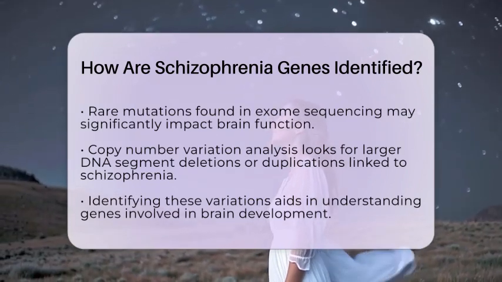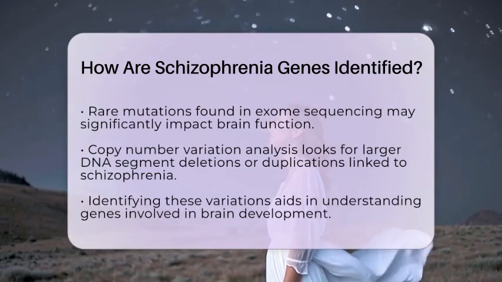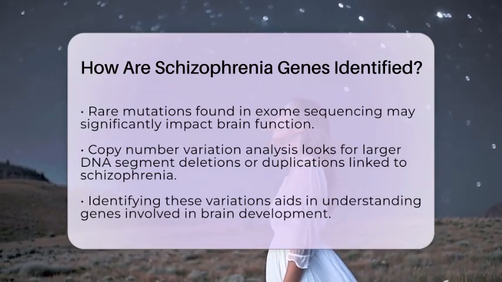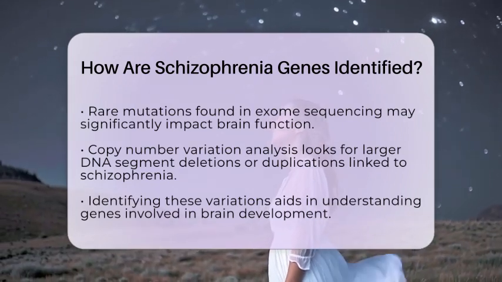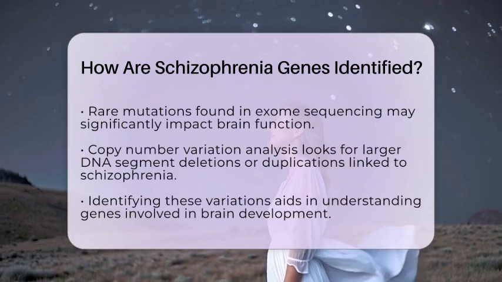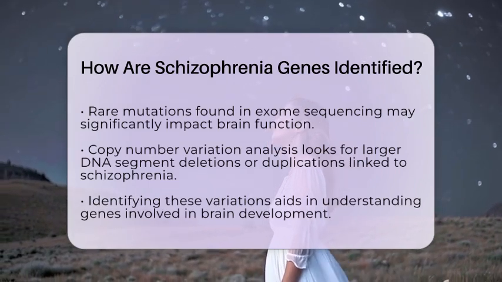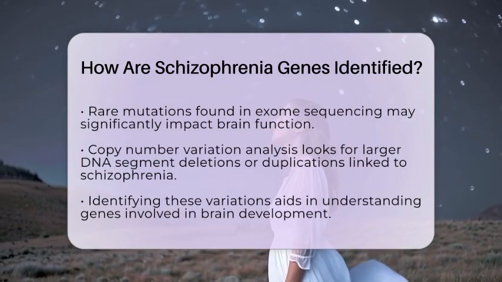Copy number variation analysis is also significant. This method looks for larger deletions or duplications of DNA segments. Some of these variations have been linked to an increased risk of schizophrenia. Identifying these changes helps researchers understand which genes are involved in brain development and function.